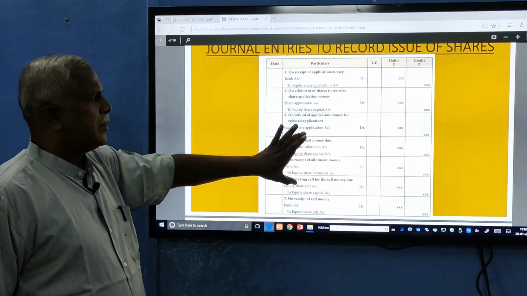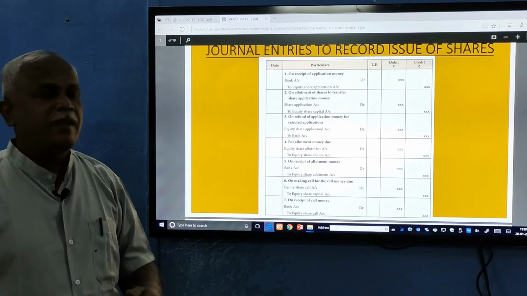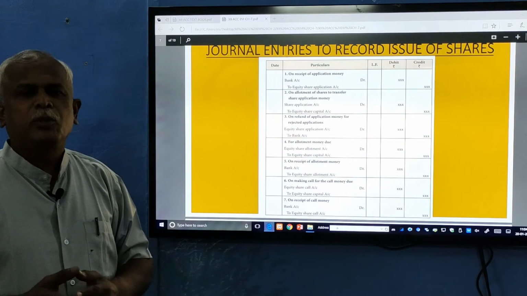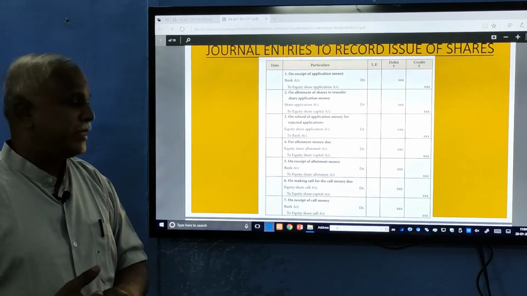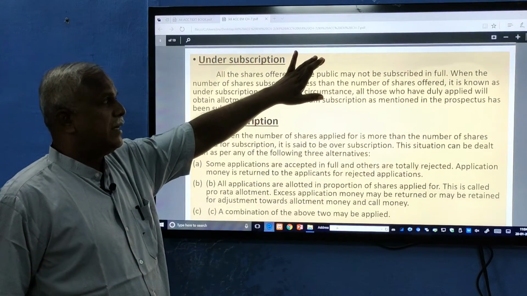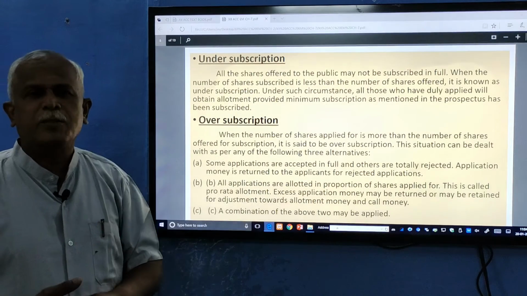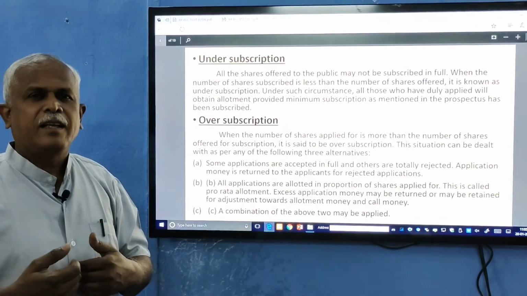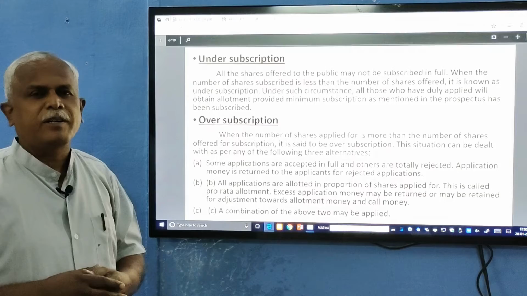So this is the main core of the issue of share capital, where the application money, allotment money and call money are put together to form the capital of the company, which will be shown in the balance sheet. Now, people may come forward when it offers. People read the prospectus issued by the company, and if they expect a good return, they will come forward.